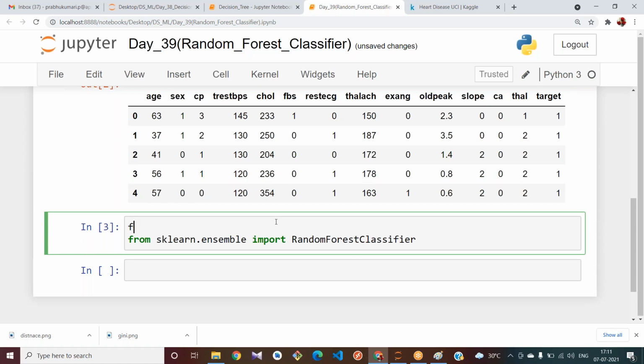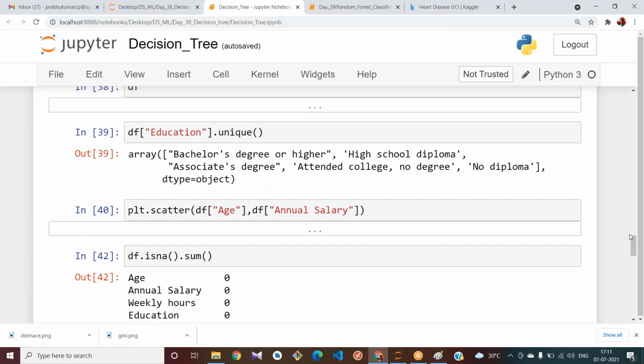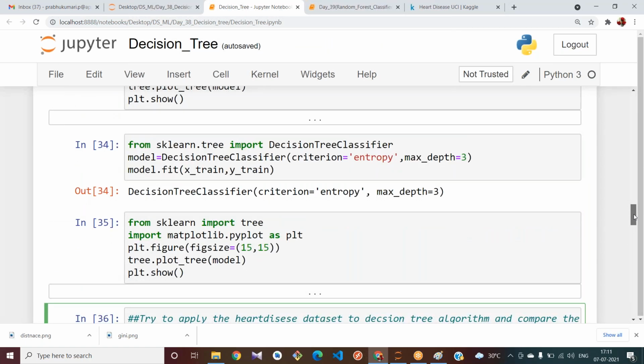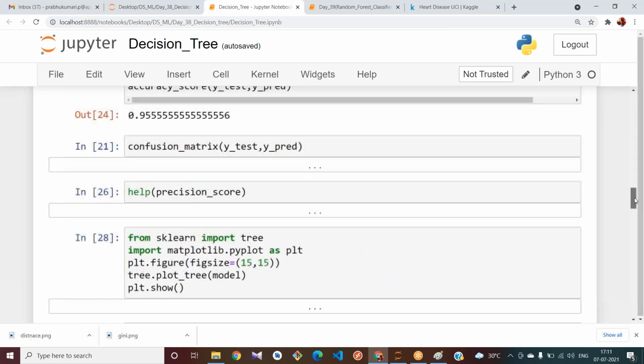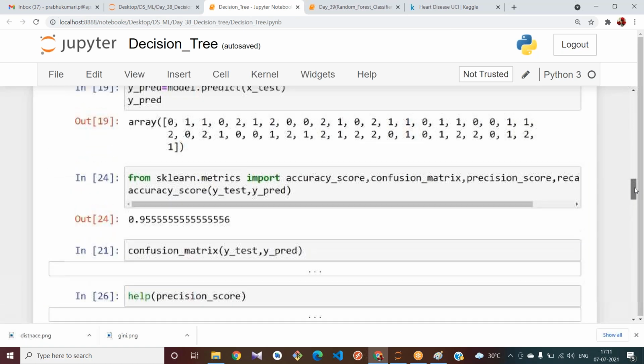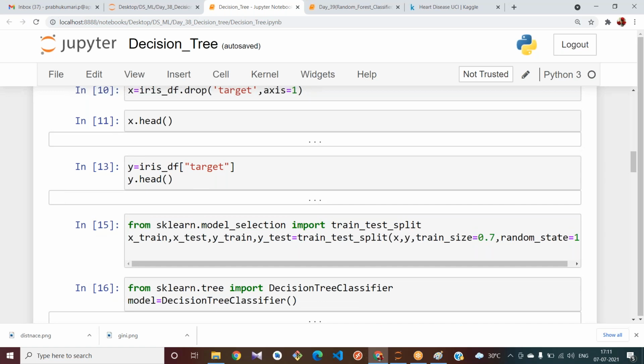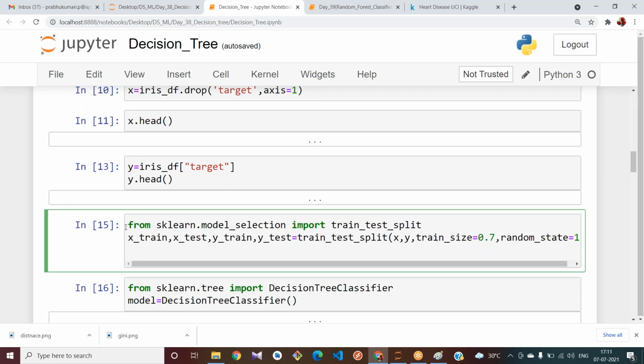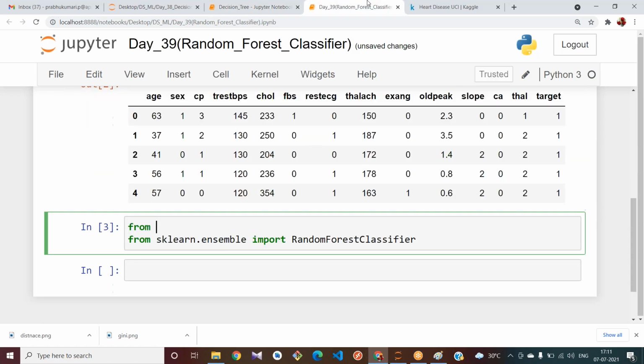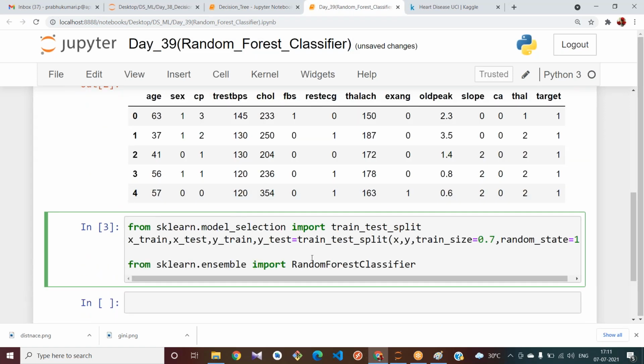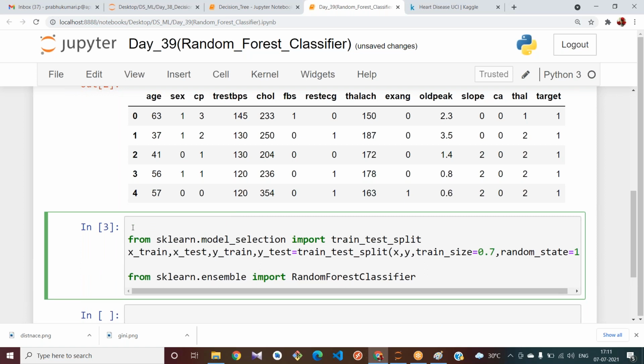First, we should try to split our data, right? Accuracy is 1, okay. Try to split your data, and first let us select x and y.